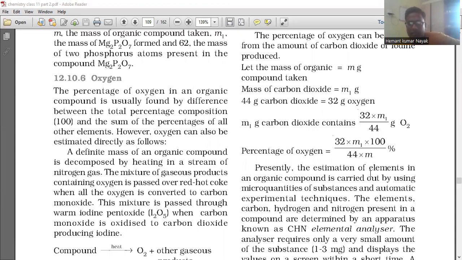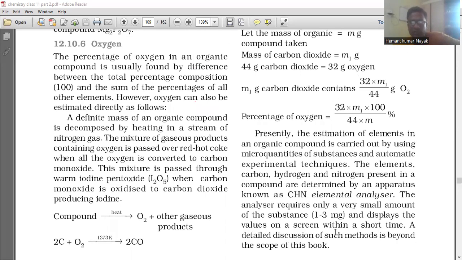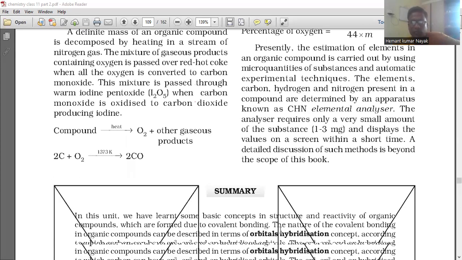Presently, the estimation of elements in an organic compound is carried out by using micro quantities of substances and automatic experimental techniques. The elements carbon, hydrogen, and nitrogen present in a compound are determined by an apparatus known as CHN elemental analyzer. The analyzer requires 1-3 milligram of substance and displays the values on a screen within a short time. A detailed discussion of such methods is beyond the scope of this.